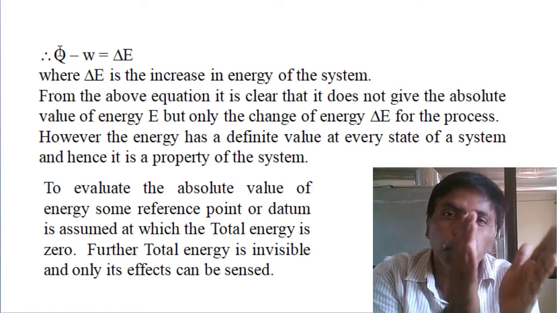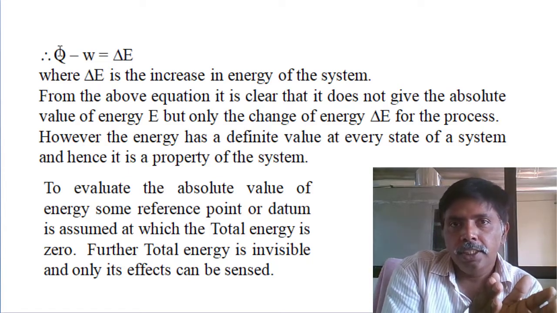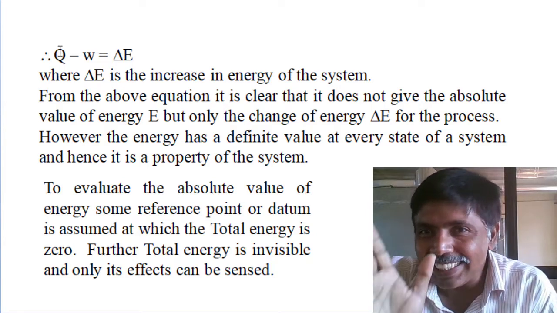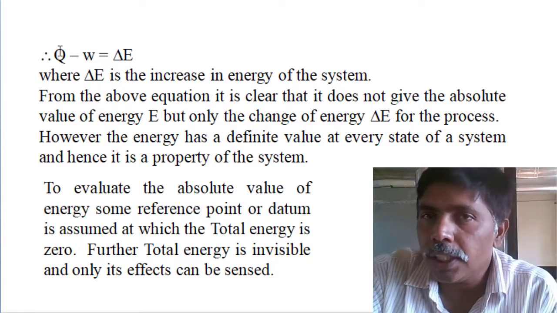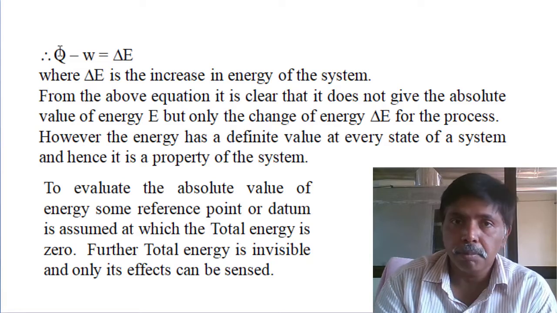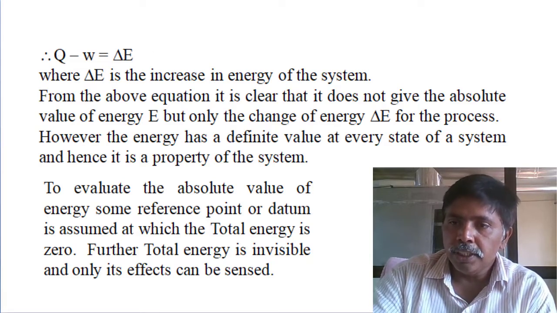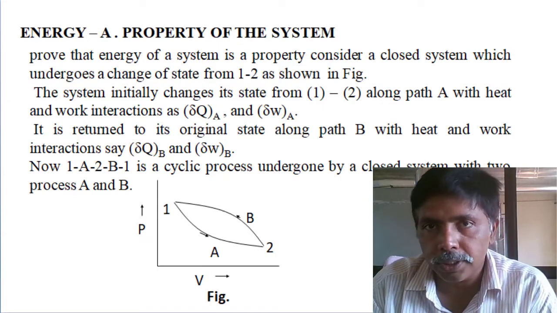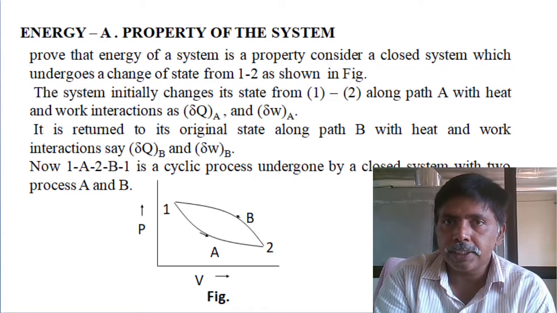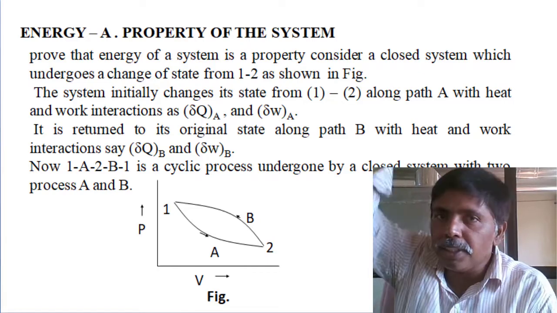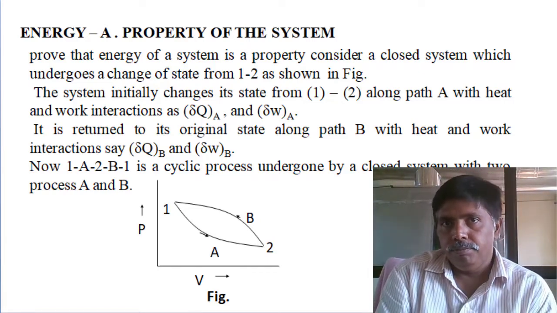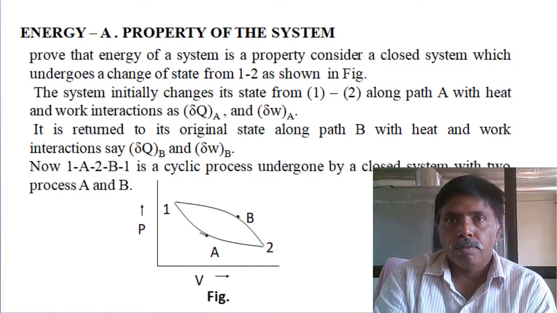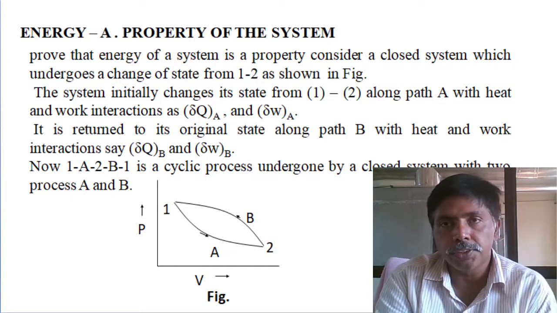Okay, so the first question: is the difference of two path functions a point function or a path function? Is the change in energy a path function or a point function? It is very important, so first we will derive the equation. A point function means it is a property, a measurable characteristic for describing the condition of the system. These are all point functions. They do not depend on the path. I already discussed this in the first unit.